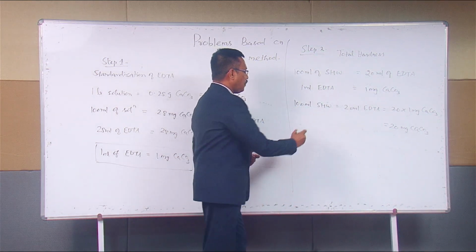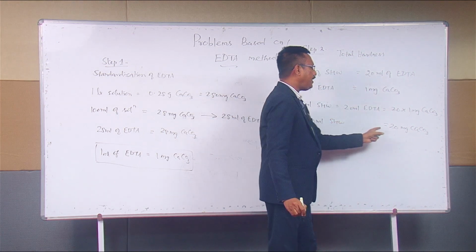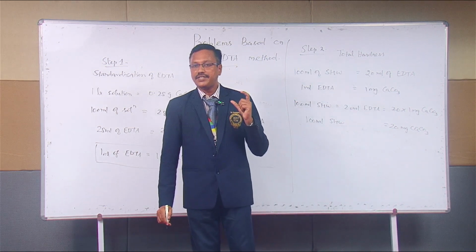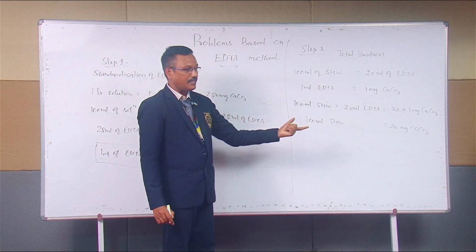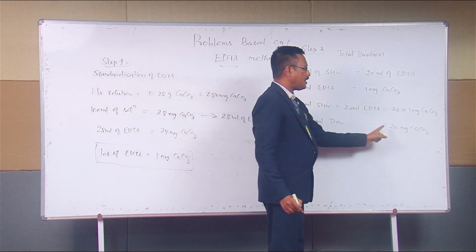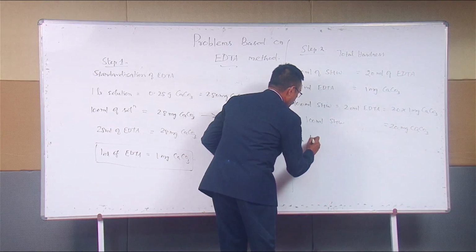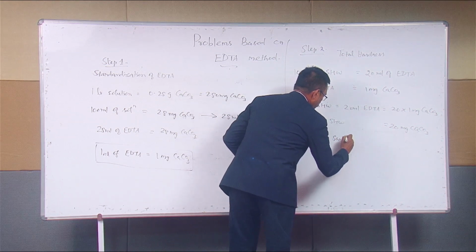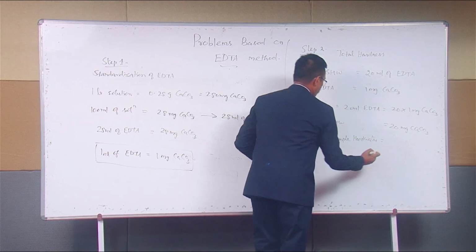But what is the expression of unit? Milligram per liter. We have to calculate the hardness for 1 liter. 100 ml sample hard water is equal to 20 mg calcium carbonate. Therefore, 1000 ml sample hard water is equal to what? What is the answer?